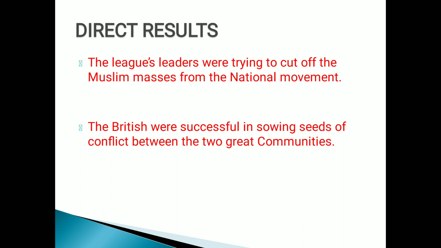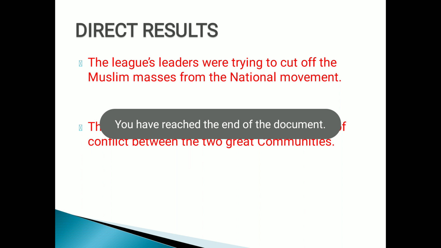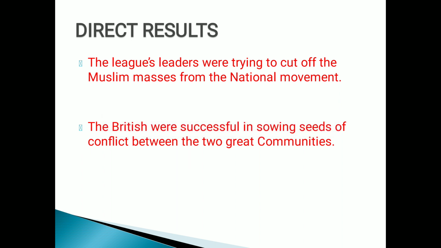And if you remember, children, we are coming to the end of the video, and this way we are coming to the end of the chapter. But if you refer to my previous videos, you can very well understand how they implemented the divide and rule policy, how they separated the Hindu and Muslim communities, right? And after this, the Mughal rulers came to an end; the last Mughal ruler Bahadur Shah Zafar II was exiled to Rangoon, and after that they conquered and took over the whole of India. They were successful in that, right?